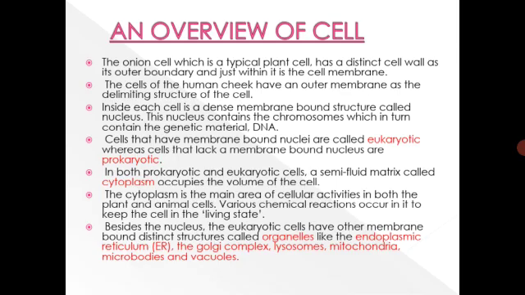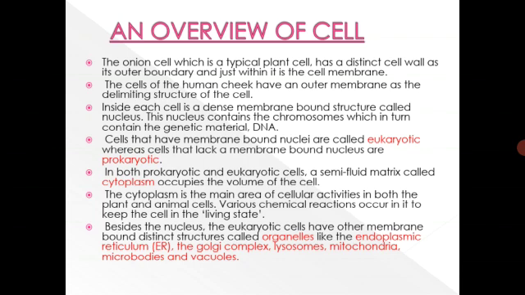Coming to the overview of a cell. The onion cell, which is a typical plant cell, has a distinct cell wall as its outer boundary, and just within it is the cell membrane. So if you analyze the onion cells under the microscope, you can observe that these cells have a distinct cell wall as an outer boundary, and below the cell wall it has the cell membrane.